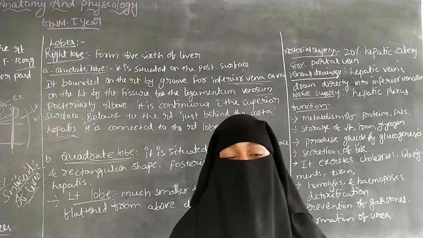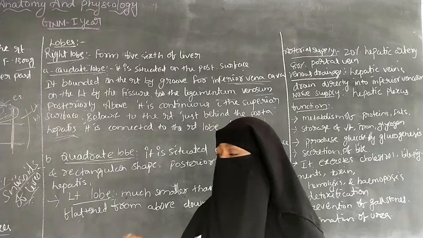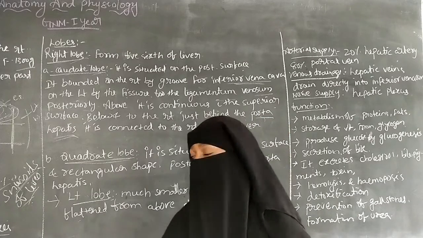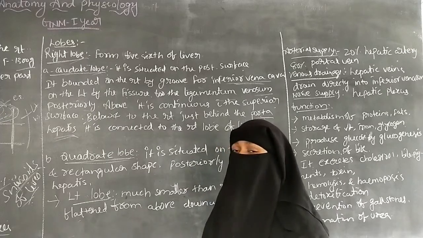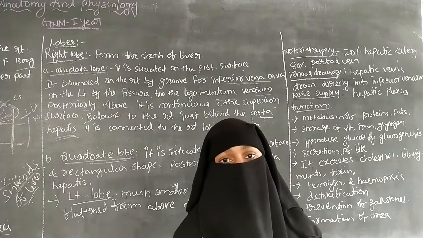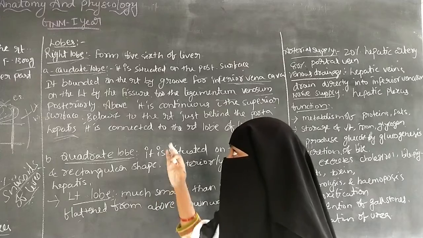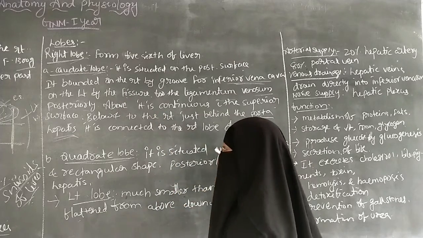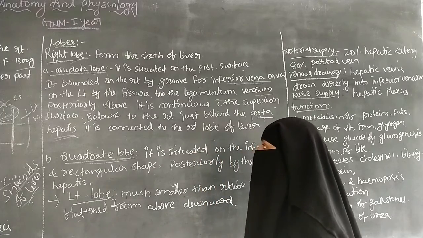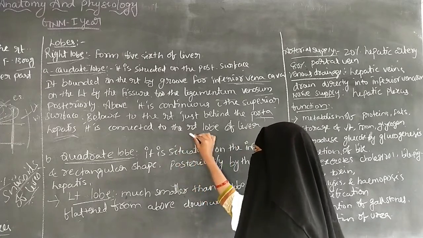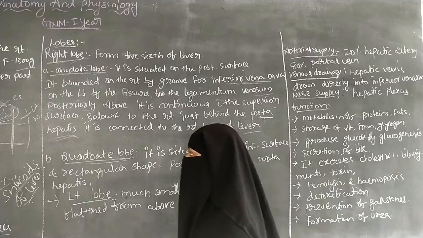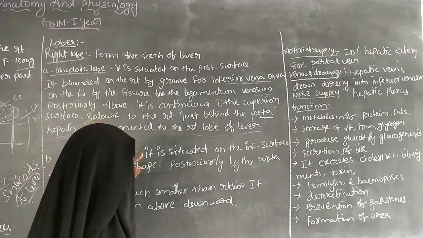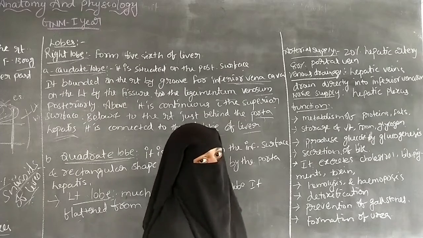So the porta hepatis is nothing but a deep transverse fissure, and it is situated in the inferior part of the right lobe. Inferiorly the porta hepatis is situated, and it is connected to the right lobe of the liver. So the caudate lobe becomes connected to the right lobe of the liver.